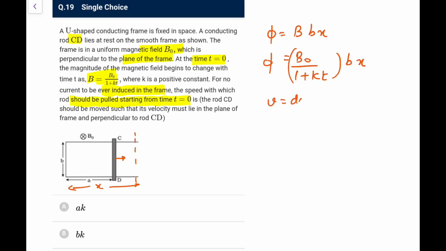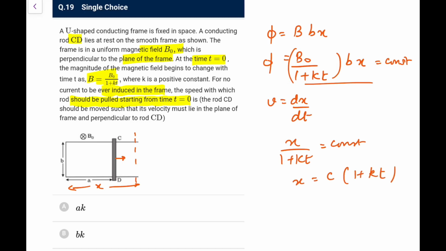Now what is velocity? Velocity you can always write as dx by dt, and this flux should remain constant. That means from this above equation, x upon 1 plus kt must be a constant. So x is some constant, let's say c, into 1 plus kt.